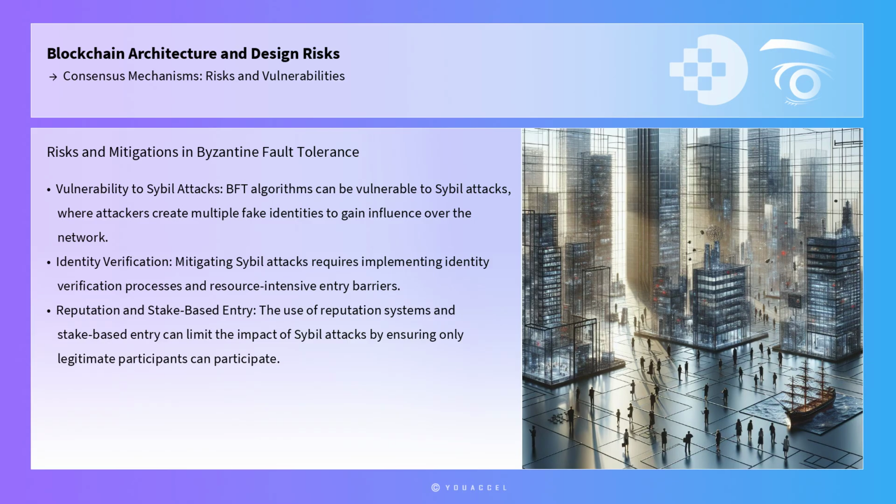Another consensus mechanism, Byzantine fault tolerance, while fault-tolerant, is not immune to risks. BFT algorithms, including practical Byzantine fault tolerance, can be vulnerable to Sybil attacks, where attackers create multiple fake identities to gain influence over the network. Mitigating Sybil attacks requires implementing identity verification processes and resource-intensive entry barriers. For instance, the use of reputation systems and stake-based entry can limit the impact of Sybil attacks by ensuring that only legitimate participants with a vested interest in the network's success can participate.